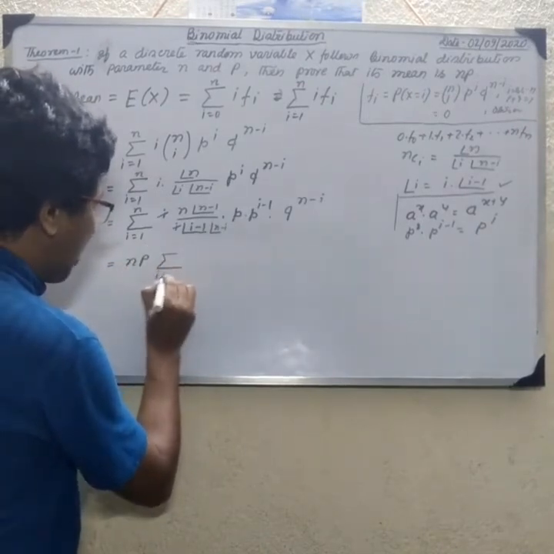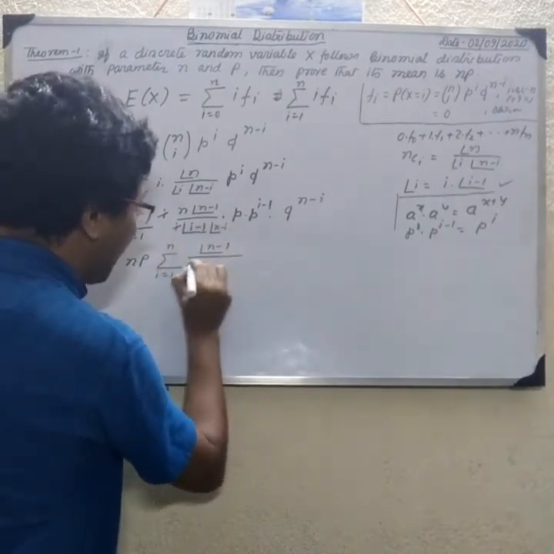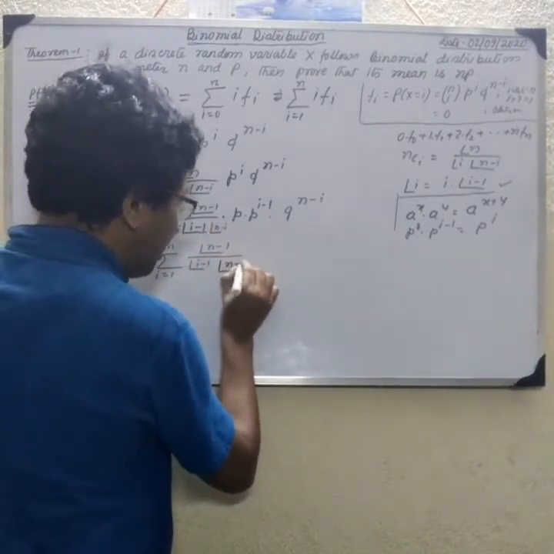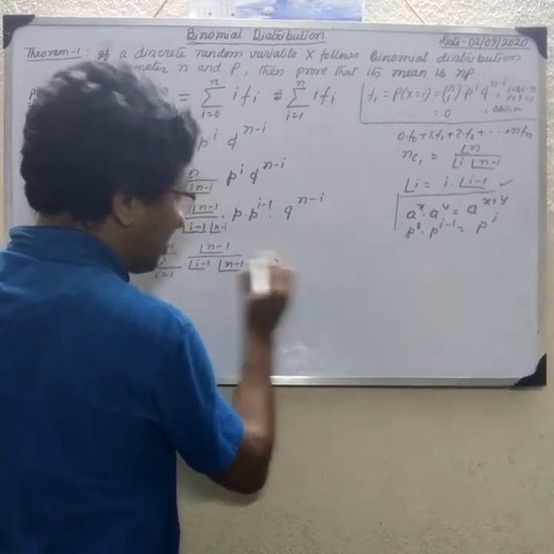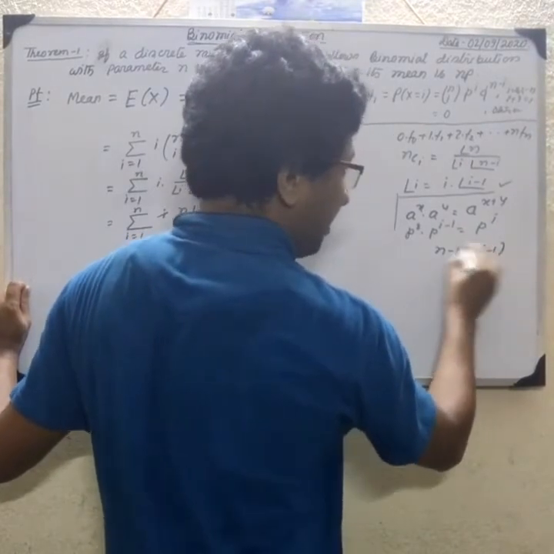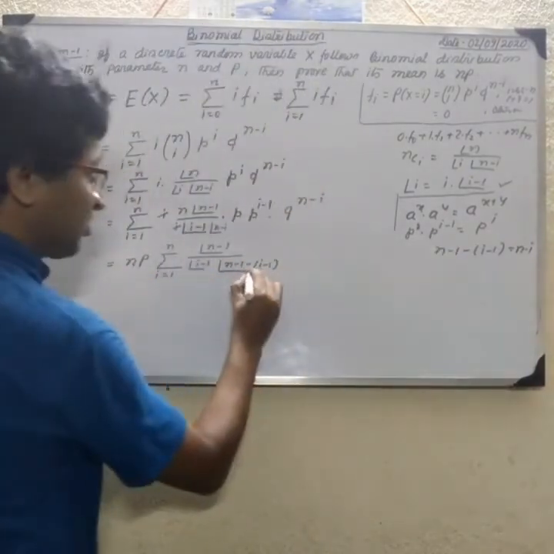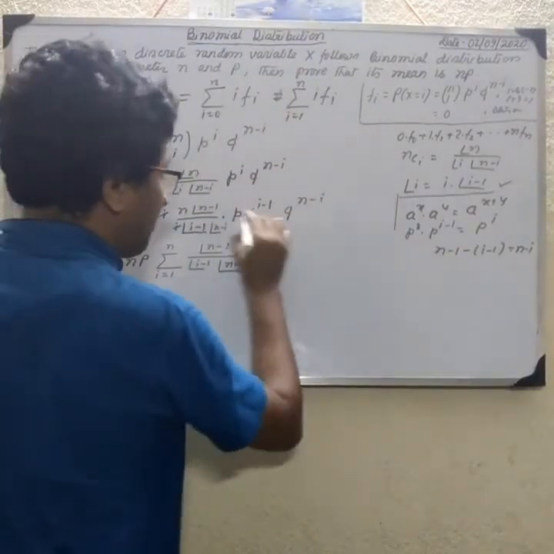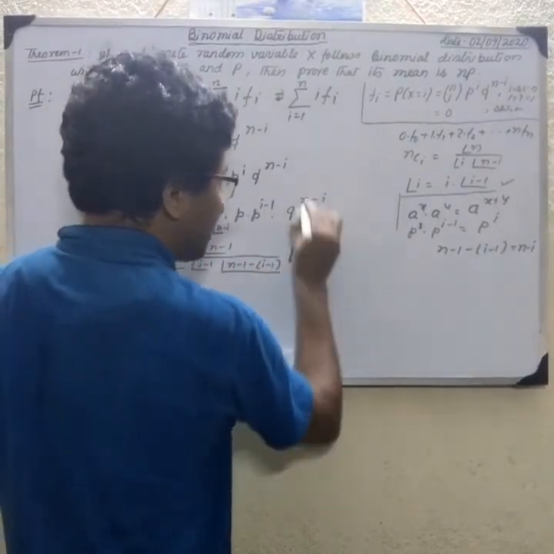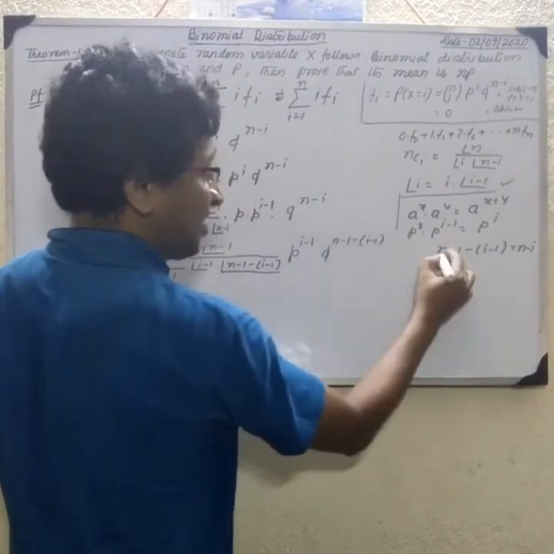Summation I equal to 1 to n, factorial n minus 1, factorial I minus 1, and we write that n minus I is n minus 1 minus I minus 1, that is n minus I, plus 1 minus 1 calculated, equal to n minus I. And p is outside, so p to the power I minus 1, and similarly q to the power n minus 1 minus I minus 1, that is n minus I.